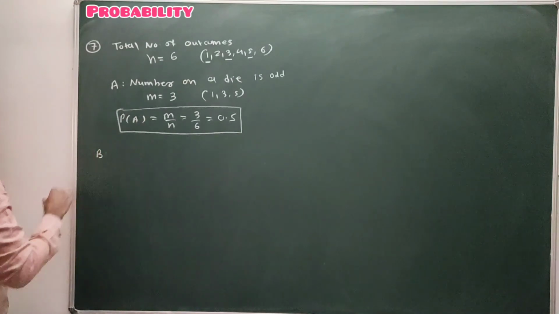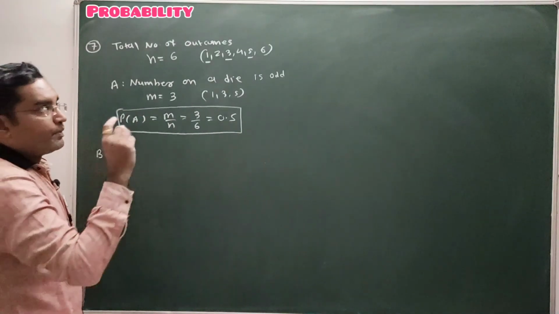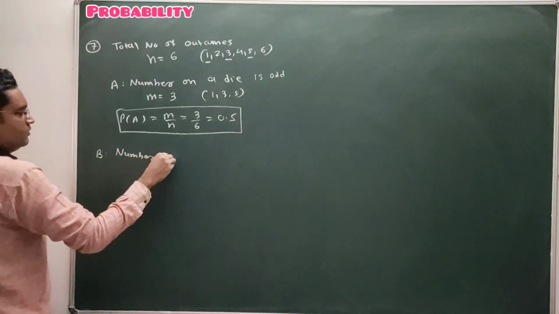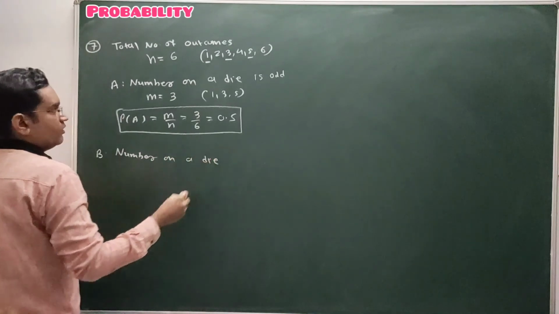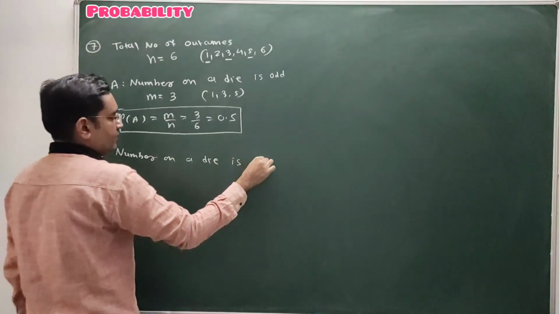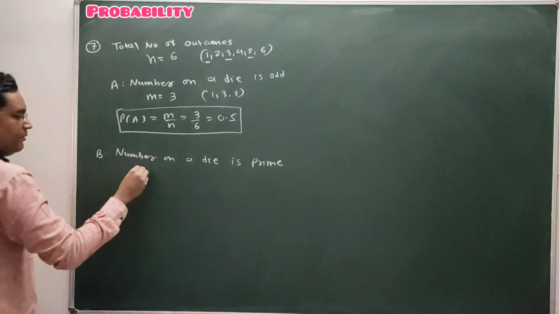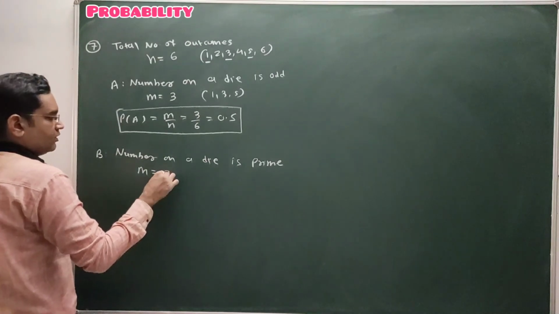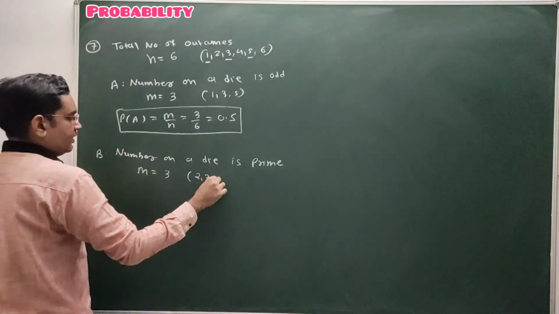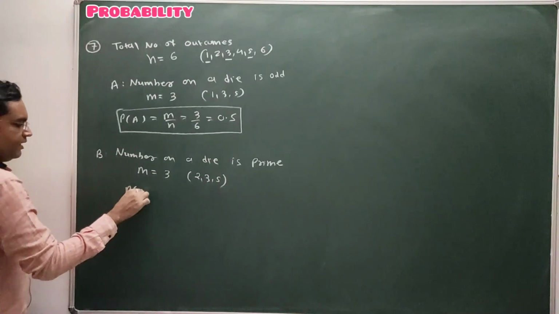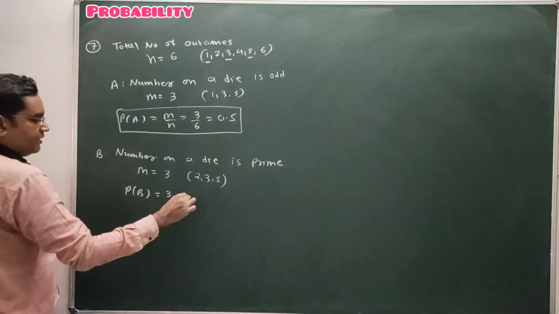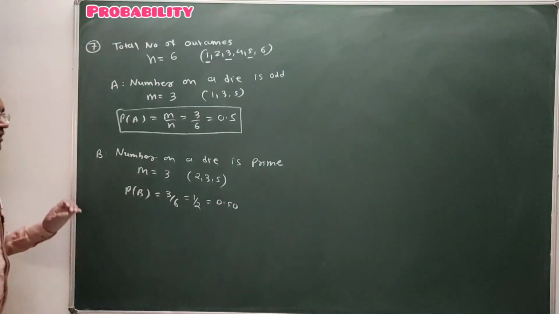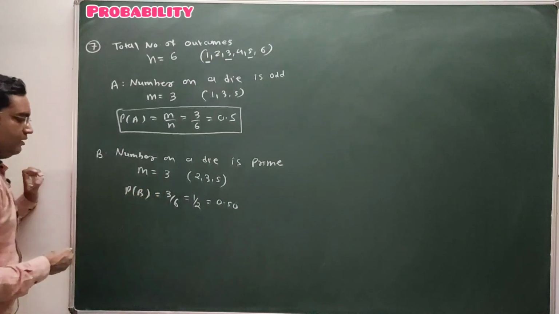Event B: what is the probability of getting a prime number on a die? The number on a die is a prime number. How many prime numbers are there on a die? 2, 3 and 5. So a total of 3 outcomes are there. So the probability of event B is 3 by 6, so 1 by 2, or we can say 0.50. So that is the probability of getting a prime number.